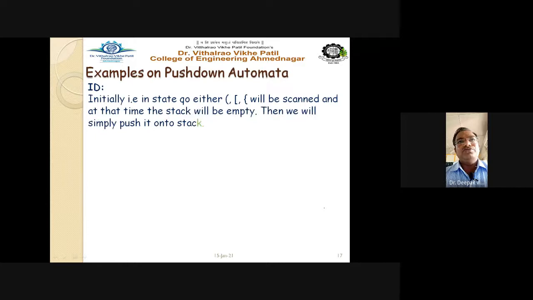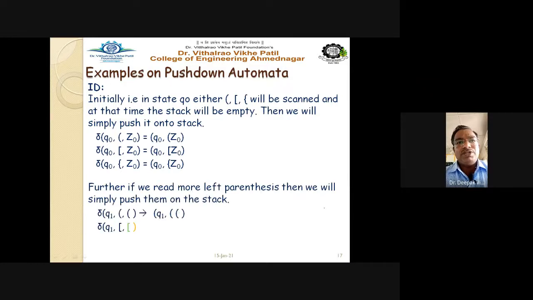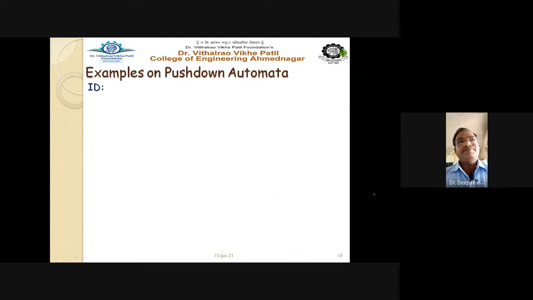We have designed the rules for this, right? Whatever brackets you find, you have to just push them. There may be a combination where a square bracket, a round bracket and a curly bracket are on the top of the stack. Then also we have to push all these brackets inside the stack, right? So this is the combination.